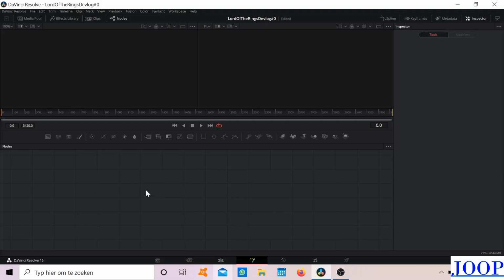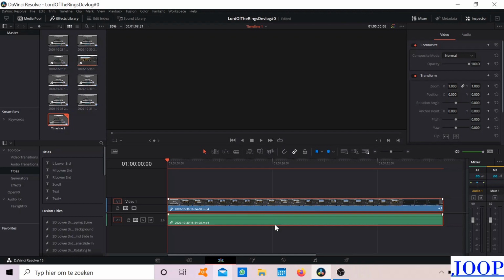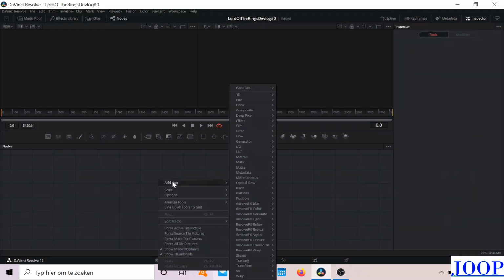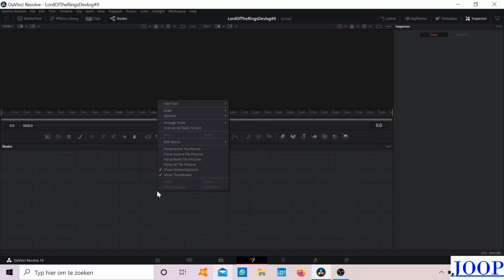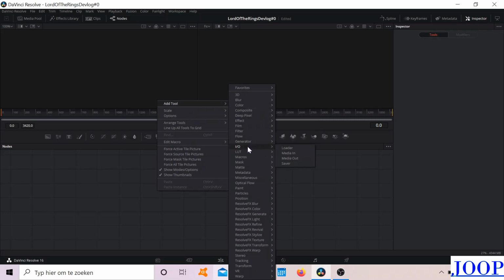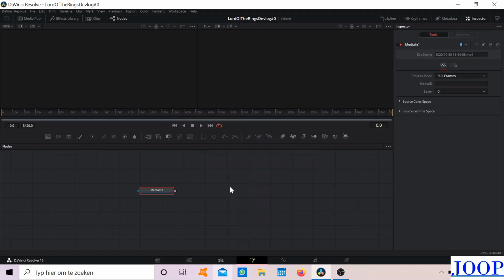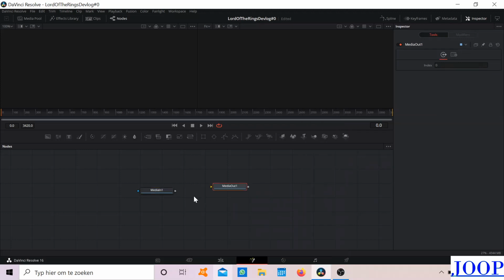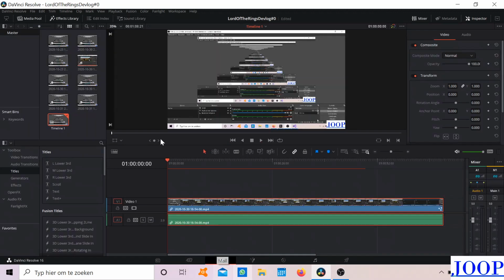If you want to fix this, you need to click on your clip, open Fusion, and add to. You press the right mouse button, go to add to, go to IO, and select media in and media out, and connect these two. And you'll get your clip back.